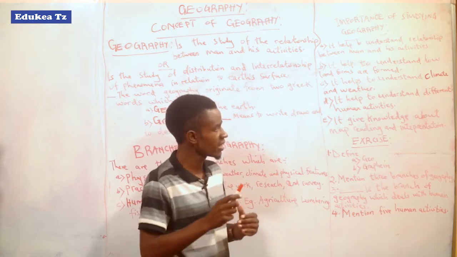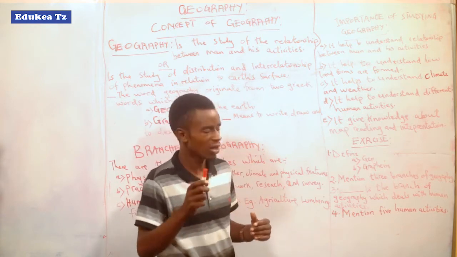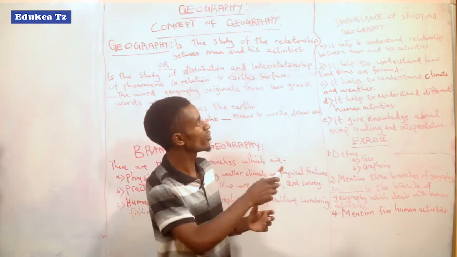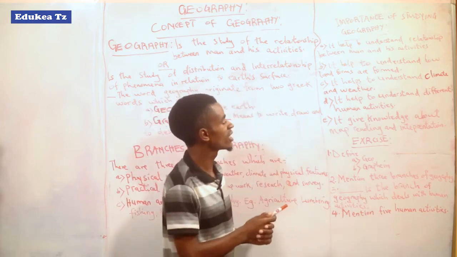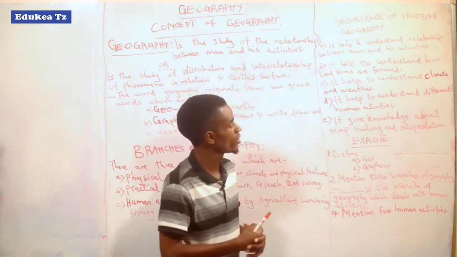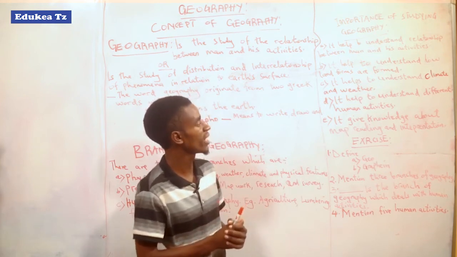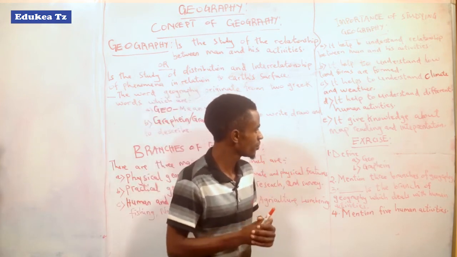To understand lumbering, navigation, agriculture, all that we can get within geography. So it helps to understand the human activities, as we saw from the last branch, which is human and economic geography.